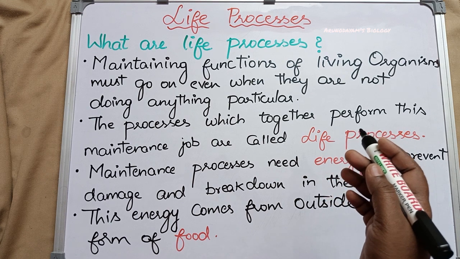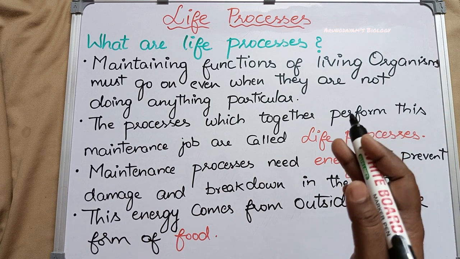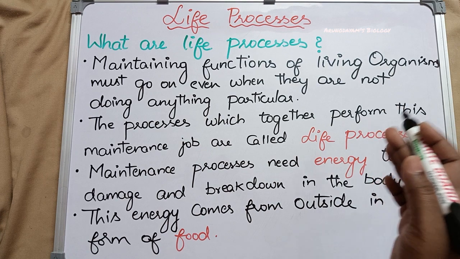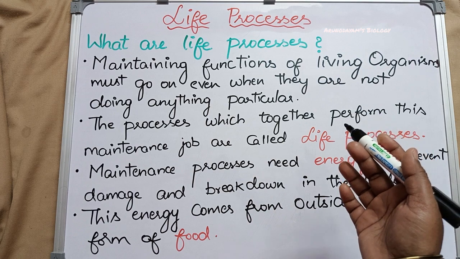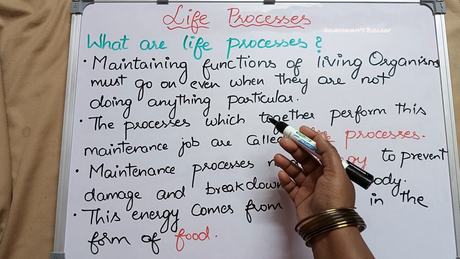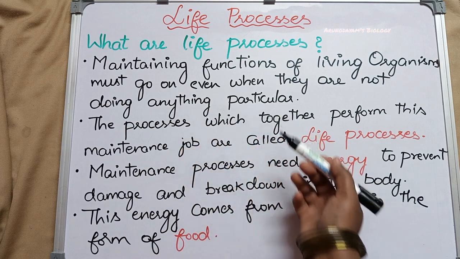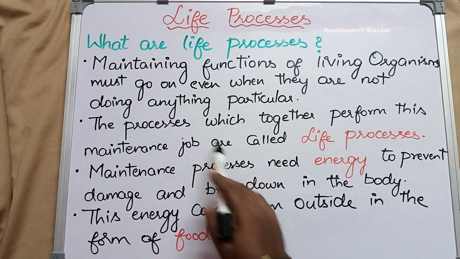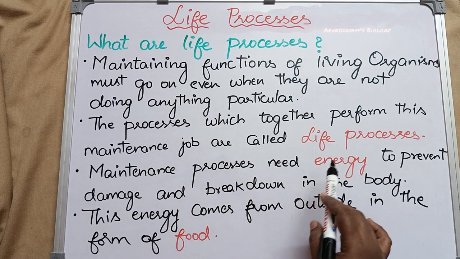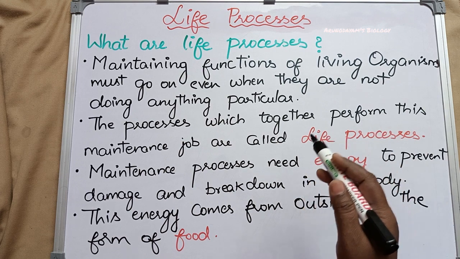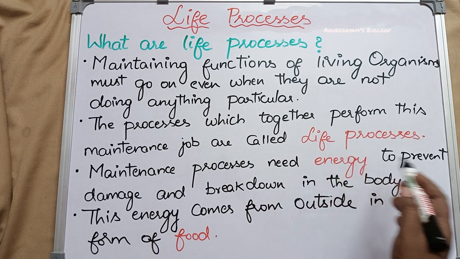You are listening to this video, you have to understand it and memorize it in your brain. So all these actions need some energy. For this energy, some maintaining functions are still carried out in your body. So maintaining functions of living organisms go on continuously even when the organism does not do anything in particular. These processes which together perform these maintenance jobs are called life processes. So all the processes which perform these maintenance jobs in our body are called life processes.